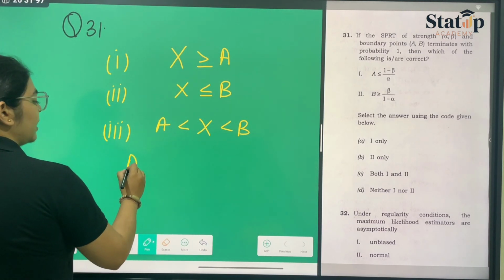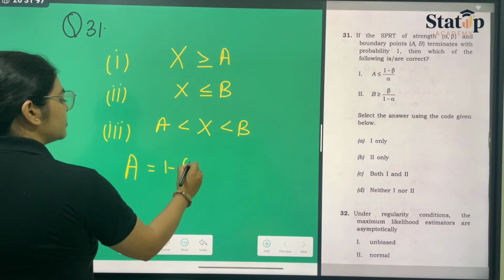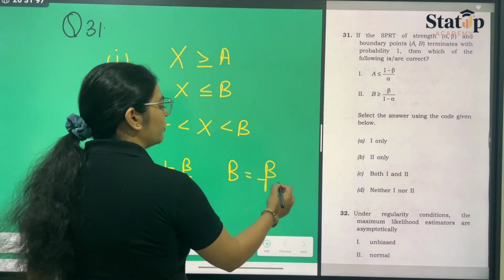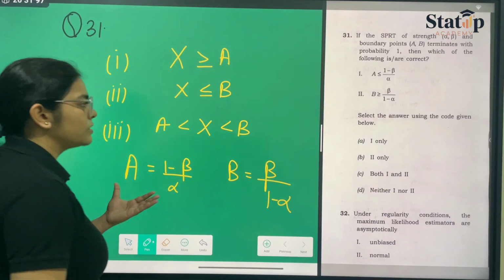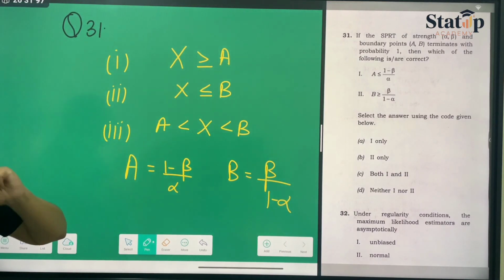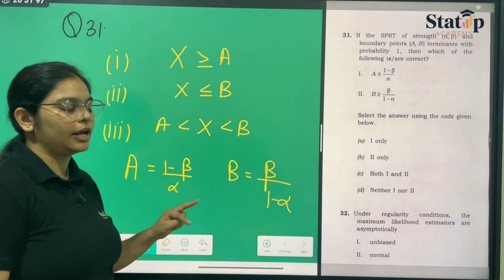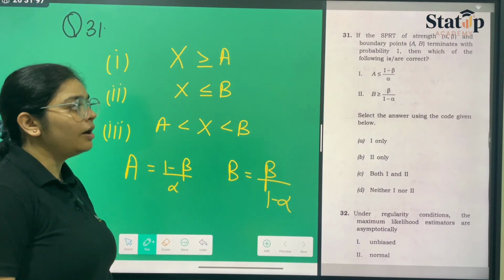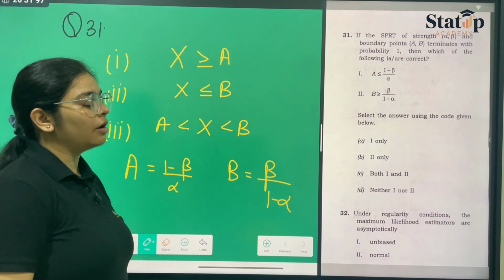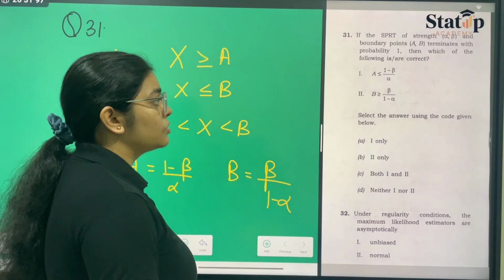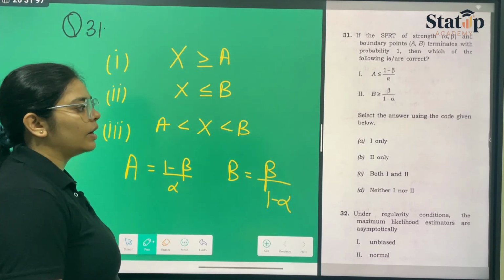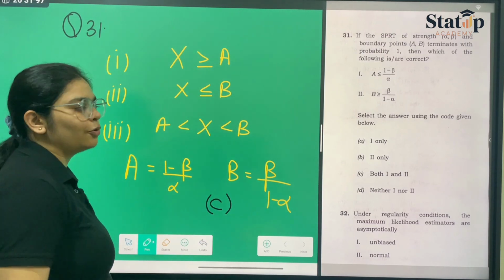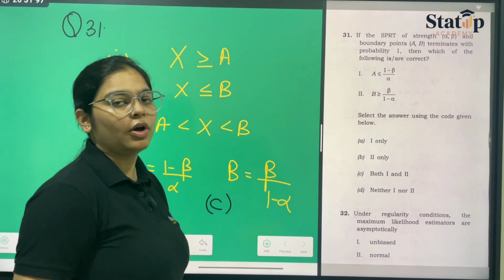And one more thing, A is equal to 1 minus beta upon alpha and B is equal to beta upon 1 minus alpha. So considering these situations, in question number 31, there are two statements that have been given to us: A is less than 1 minus beta upon alpha and B is greater than beta upon 1 minus alpha. So of the following, which are correct? Both 1 and 2 are correct, and hence option C, which is both 1 and 2, is the correct option for this question.